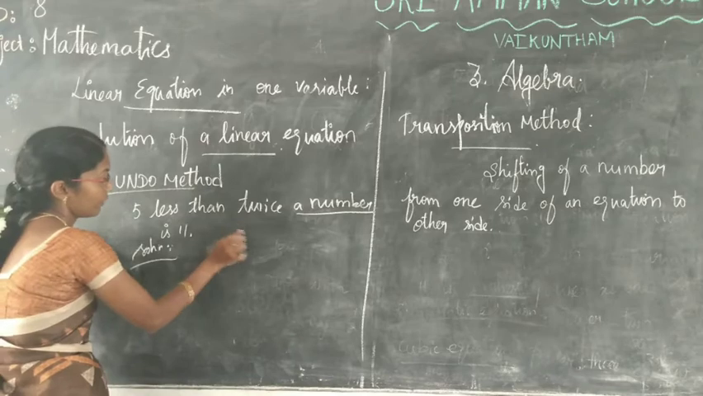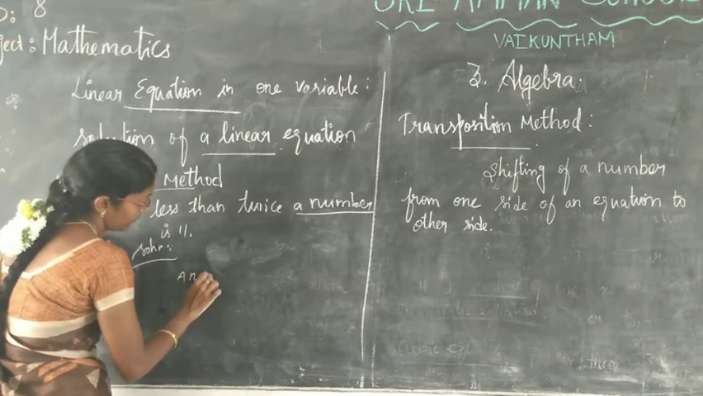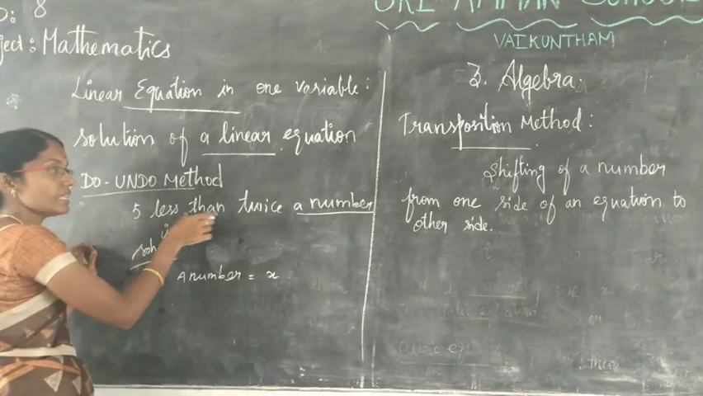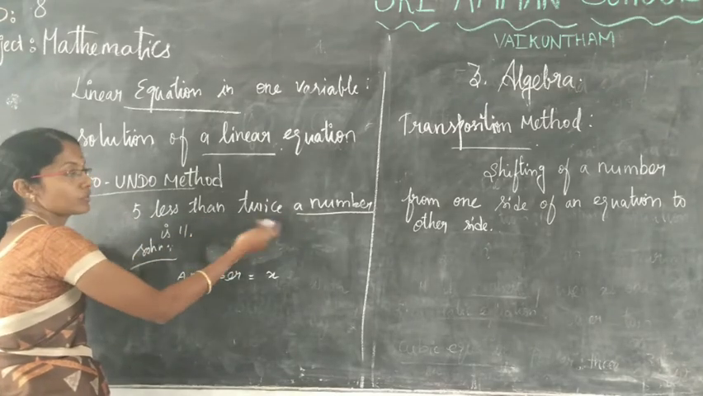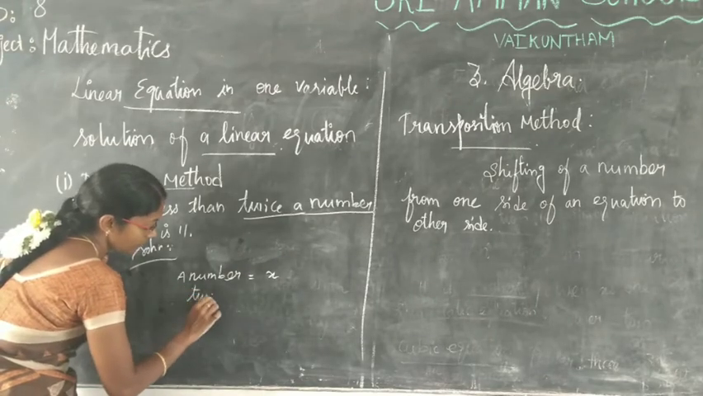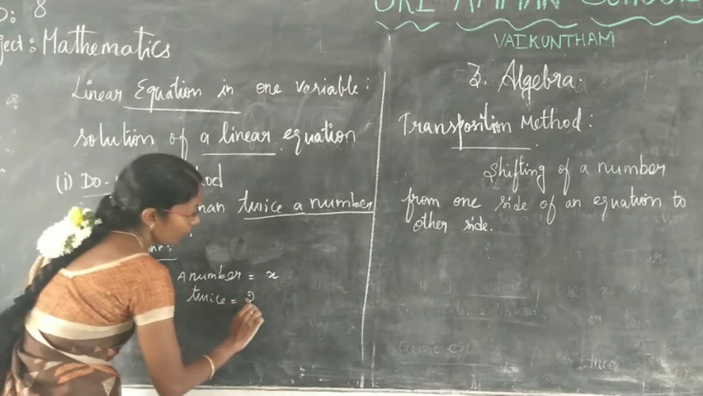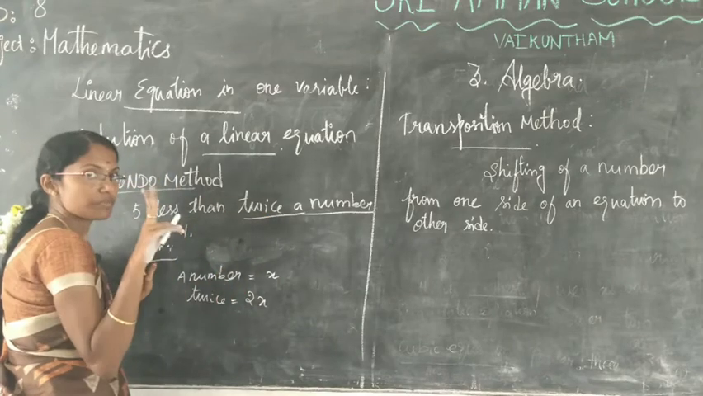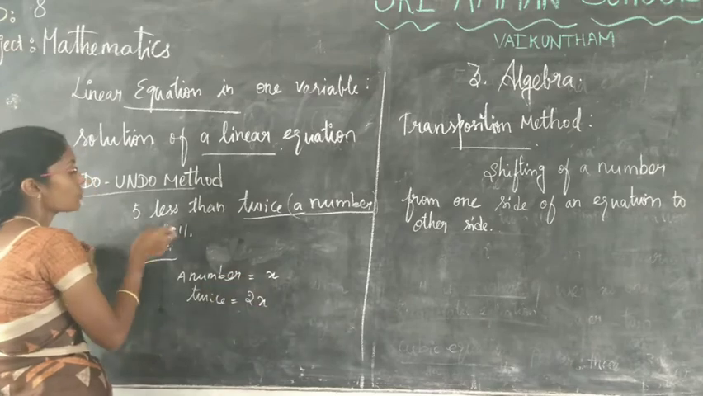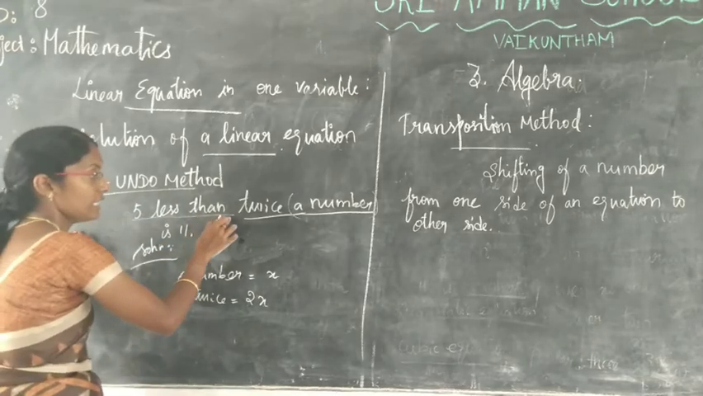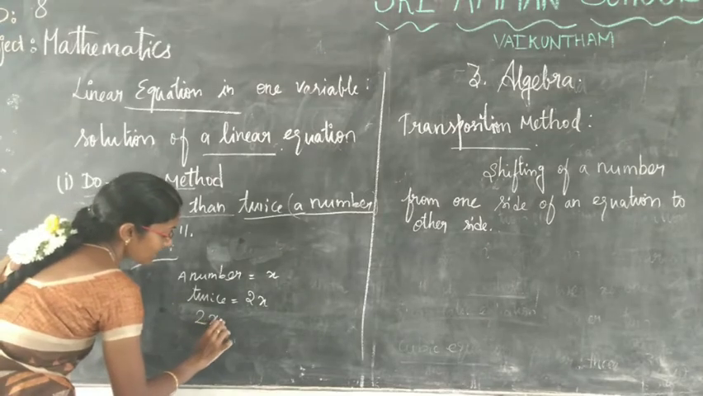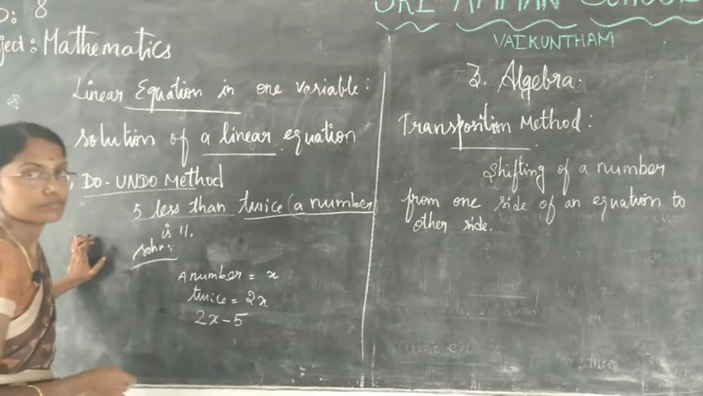Solution: given a number is x. 5 less than twice a number. So next, twice a number. Twice a number means 2x. Twice means 2 times, so 2 times of a number, 2 times of x. So 5 less than twice a number is 2x minus 5.